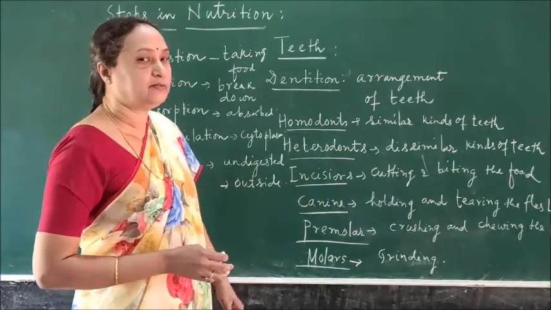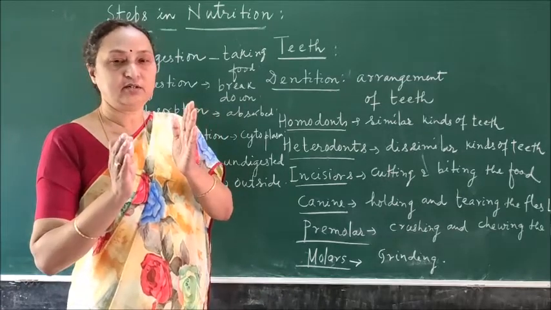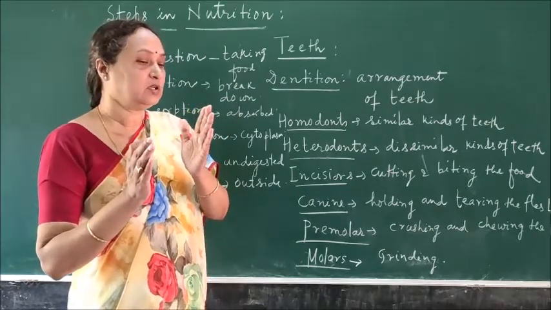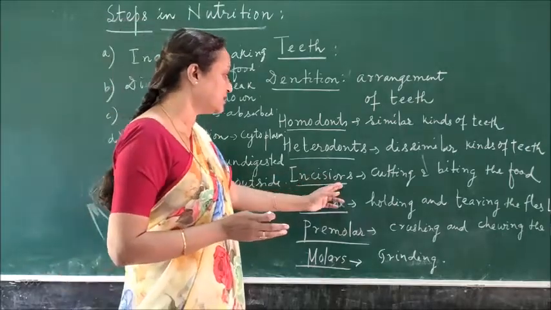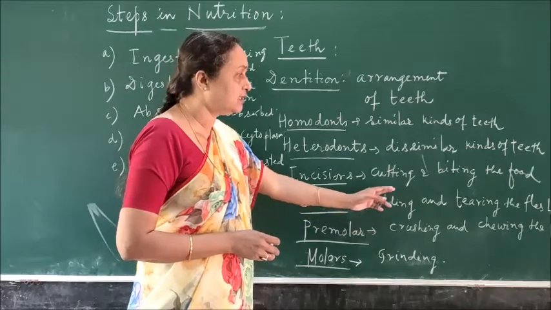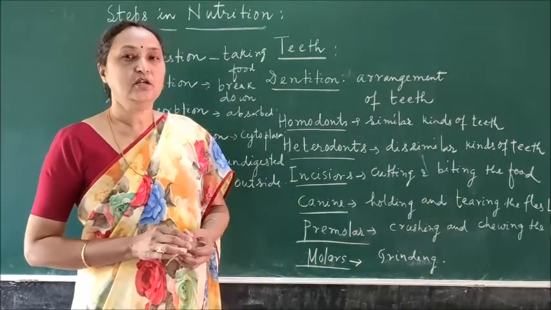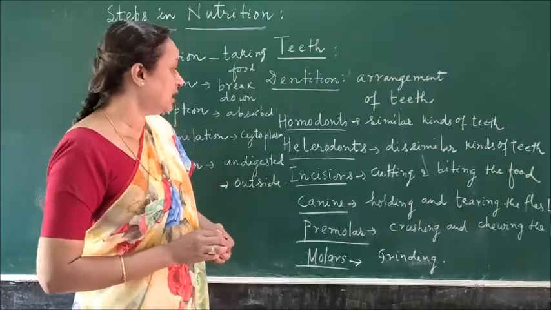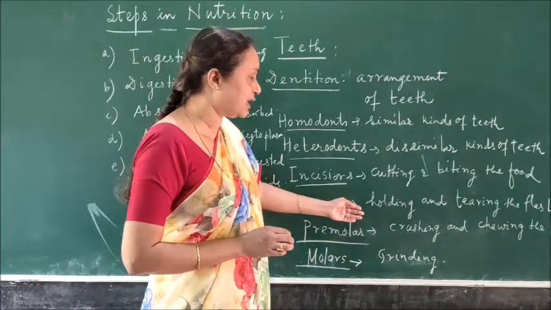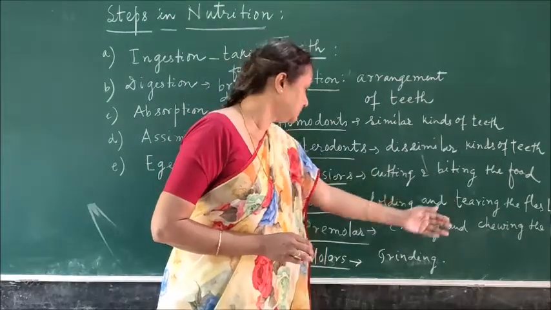Then the canines are found in carnivorous animals. Beside the incisor there is the canine, and the canine is more pointed than the incisor. What is the function of the canine? The canines hold and tear the flesh. Flesh-eating animals have canines, so they are called carnivorous. Because these canine teeth are very sharp and pointed, they help to tear the flesh.